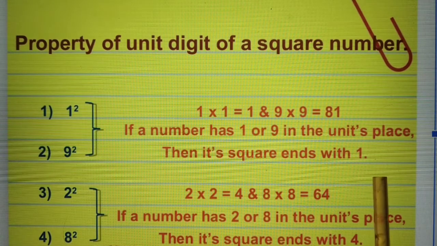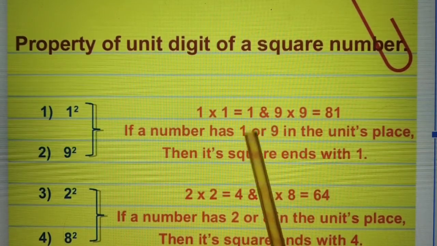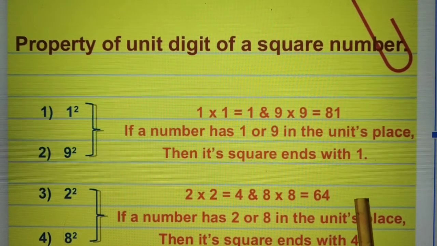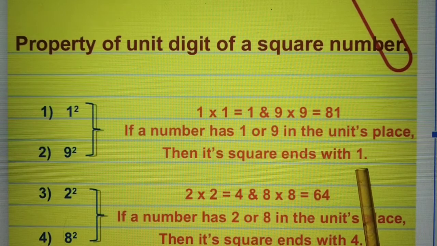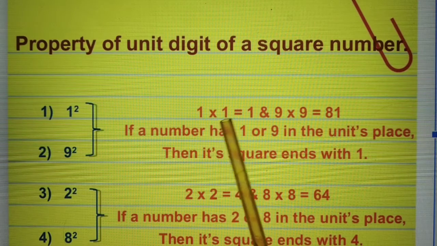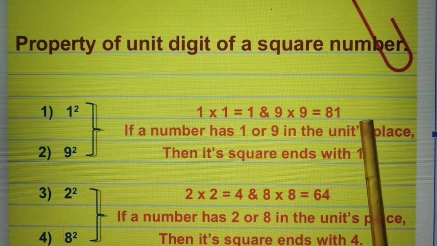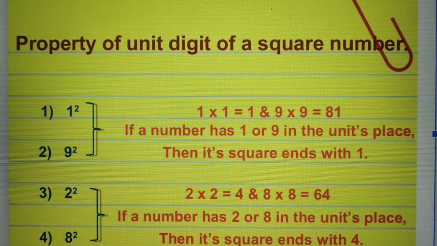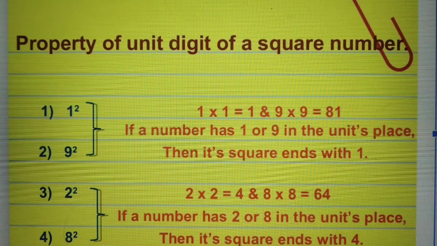Suppose we multiply 11 with 11. With 11 times 11, the unit place is filled with 1, and we get the answer 121. Now 121 again ends with 1. So when we find the square of any number whose unit place is 1 or 9, the result always has 1 at the unit place. Alright, next property.